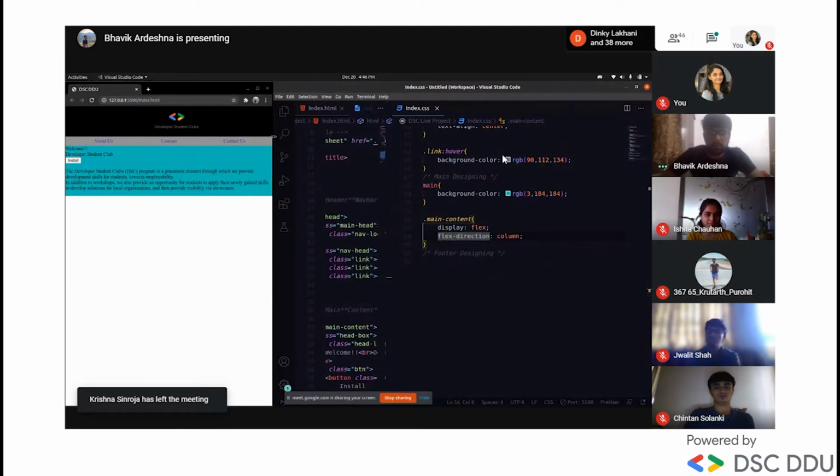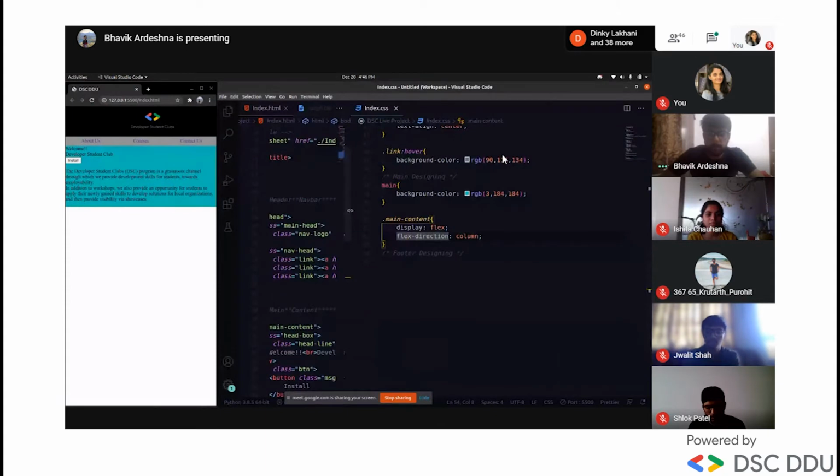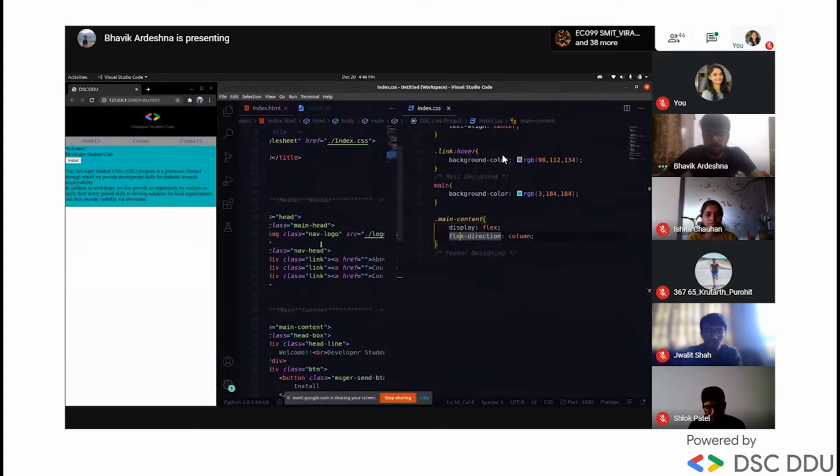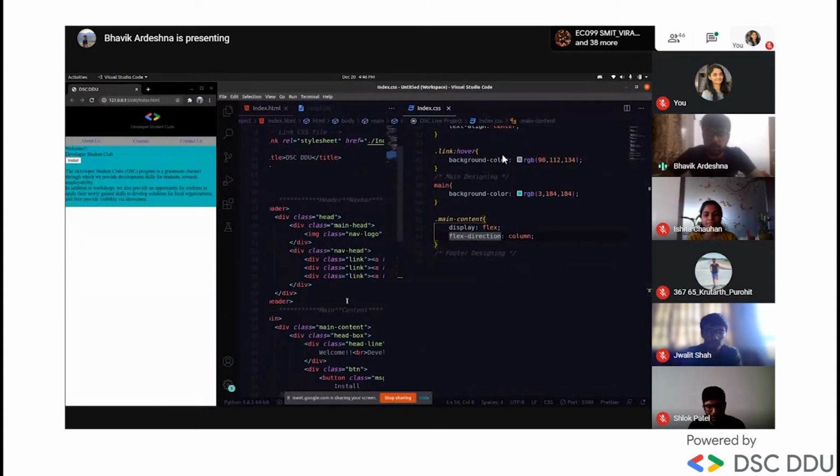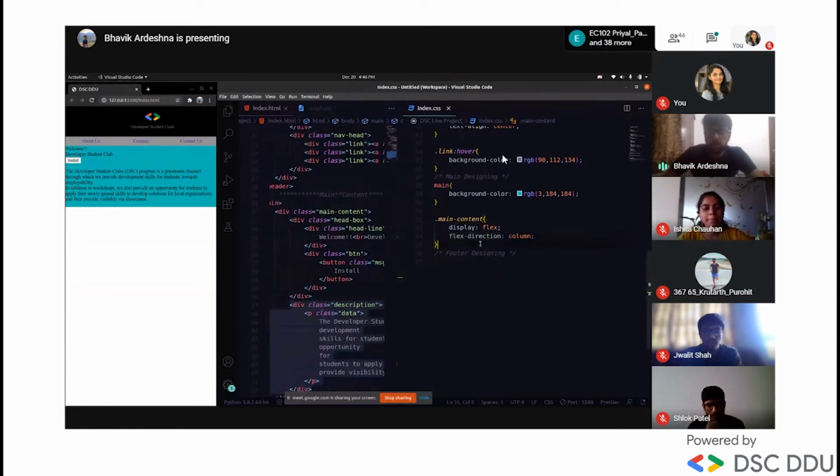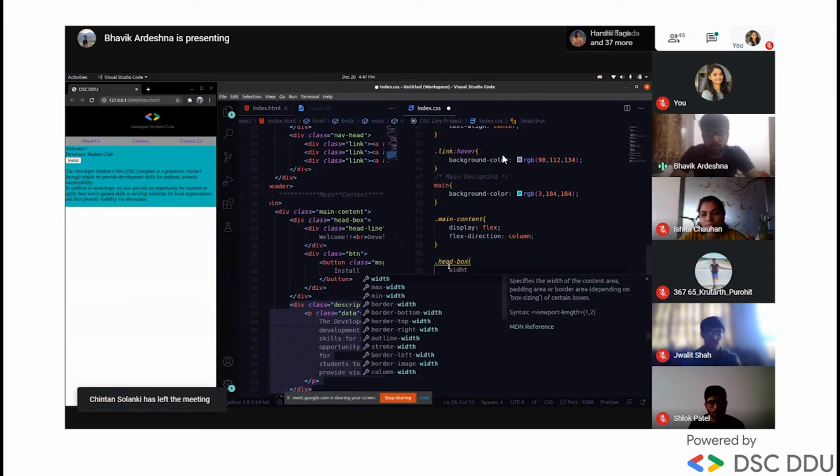Let me just increase this. Okay, we'll give the main content. Now we'll apply design to the head box. I will first give a width. I want this welcome developer student club and button inside one black box, right? So let's do the width. I will do it with around 70%.